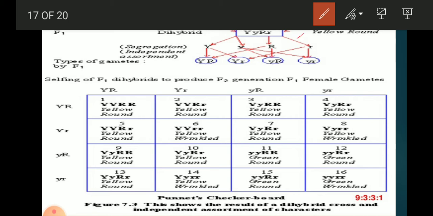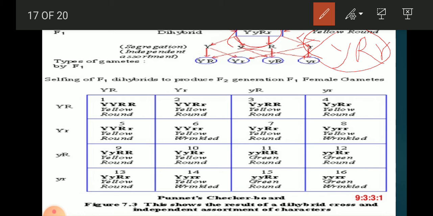The same plant is going to be self fertilized, capital Y small y and capital R small r, these two plants are going to be fertilized with one another. So when we do this, first of all we'll make gametes. For gametes, first we will separate them, because in the gametes they will move separately.